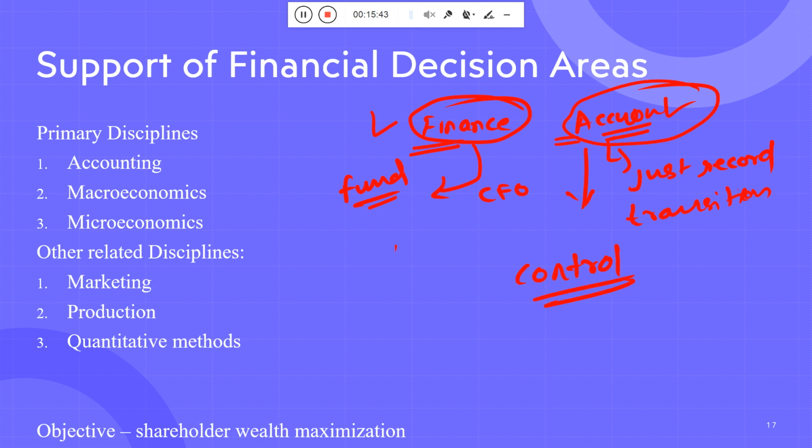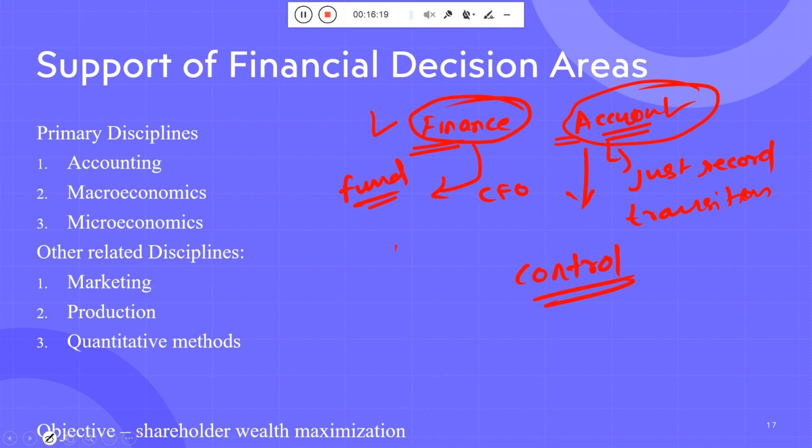So accounting as well as microeconomics will give you the idea where you need to invest, what type of product you need to launch in the market, and all these things on the basis of economics. Other related disciplines like marketing, production and quantitative methods are also useful to predict what the future will be, as well as to increase the sale and production of that particular product. Those disciplines also improve the shareholder wealth, okay.